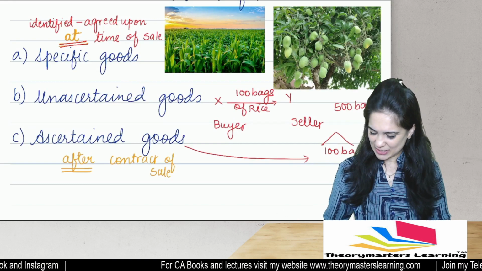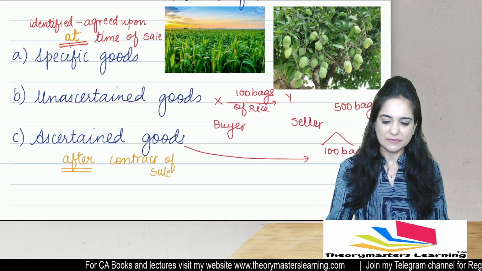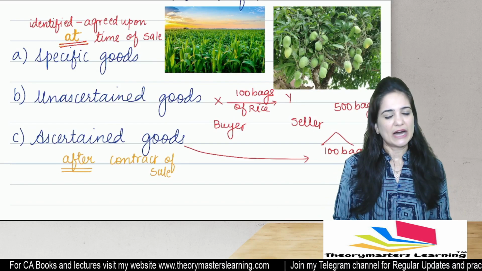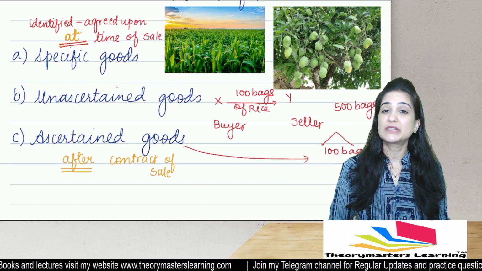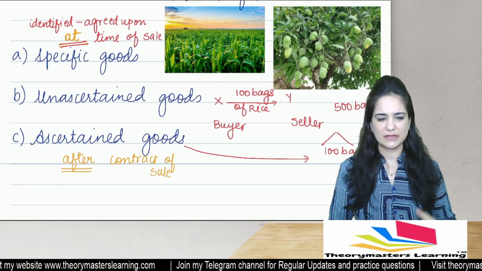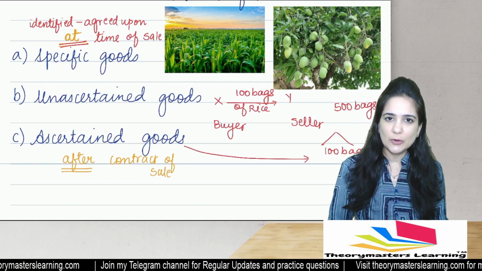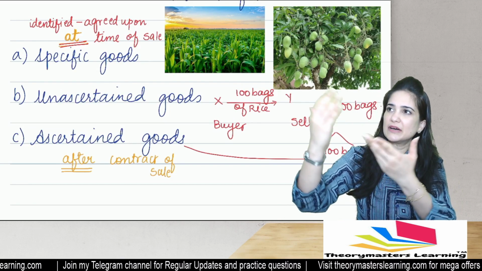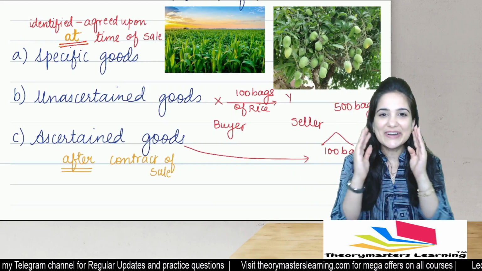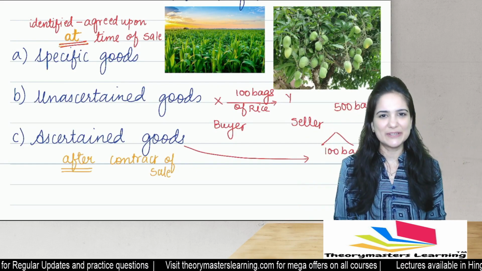Yes. So unascertained goods, let me give you one more example. I went to buy 10 college bags. I went to the shop and I asked him for 10 college bags. So he said, ma'am, there is a lot of variety. Let us go to the godown. I said, okay. We went to the godown and he showed me a rack full of college bags. He said, ma'am, choose. Oh God, so many college bags. They are all unascertained goods.